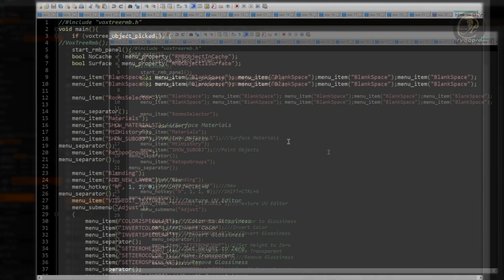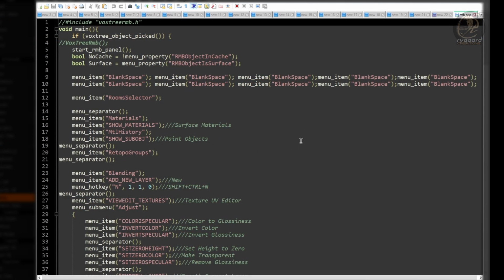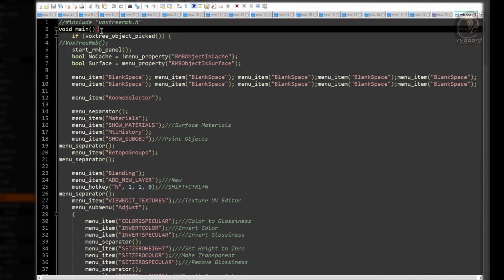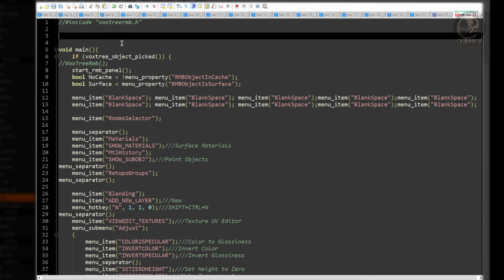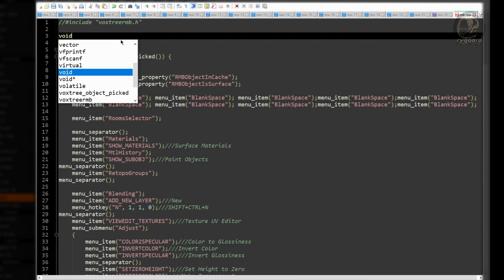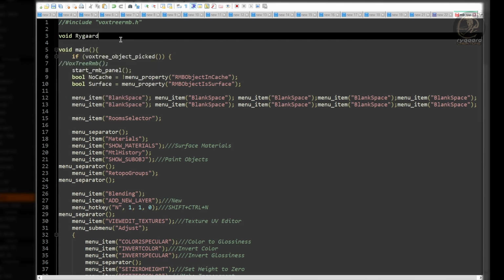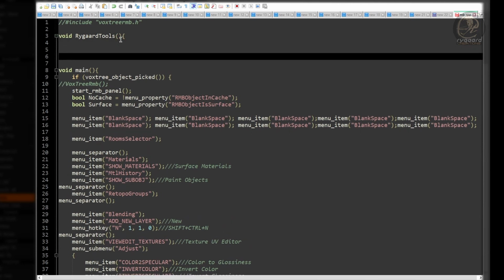Now, it's time to start the process of adding the features to the right-click menu, okay? First, before the main function, right here, I'm going to create a new function called void Rygaard tools. Open parenthesis, closes parenthesis, opening curly bracket, and closing curly bracket.